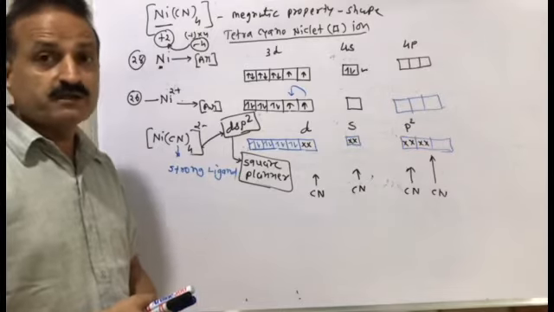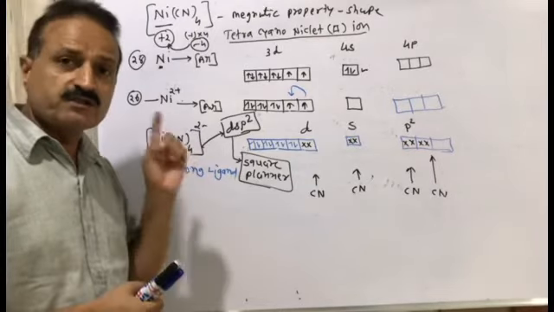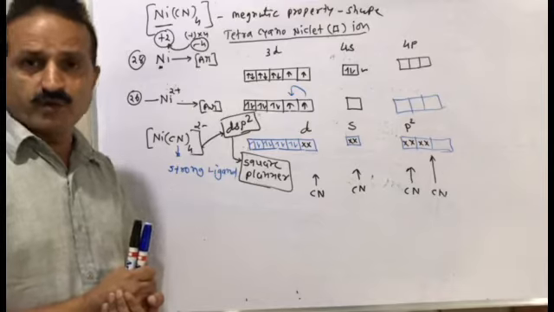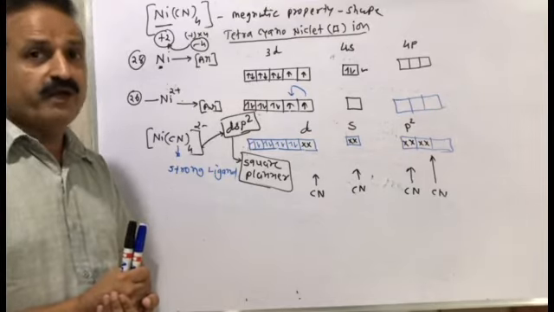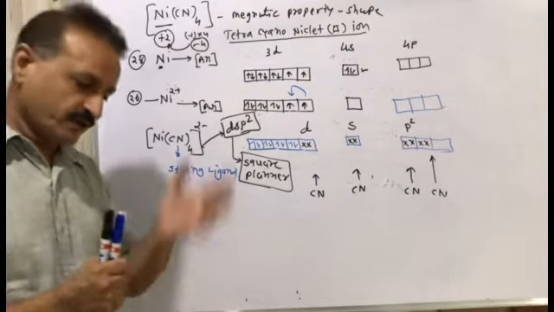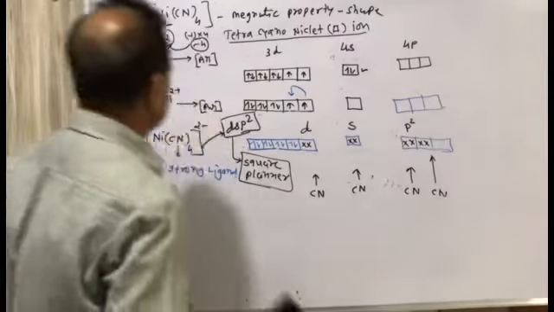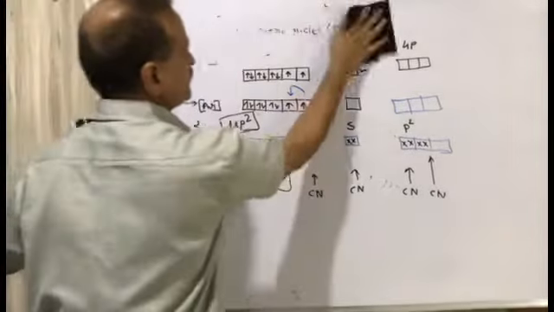Now we will discuss another example with the same coordination number 4, but a different hybridization. Let's see. Second example.